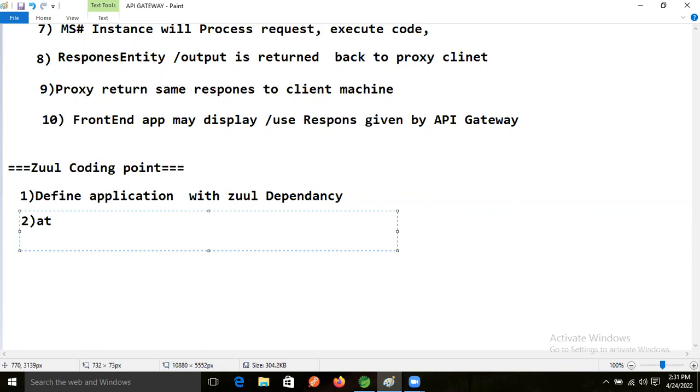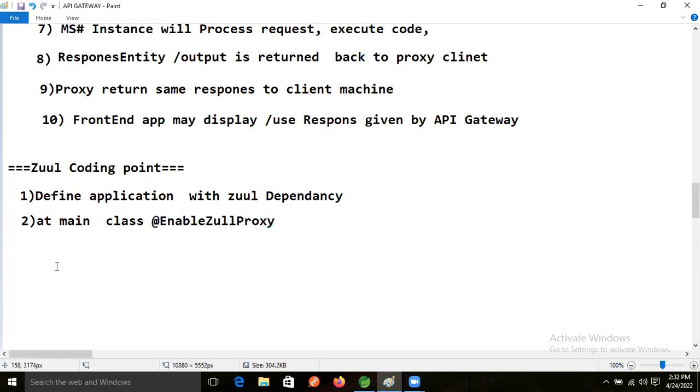We will just write one annotation on the top of the main class: @EnableZuulProxy. We will write this annotation. Then what will happen? Zuul will be enabled in that class.